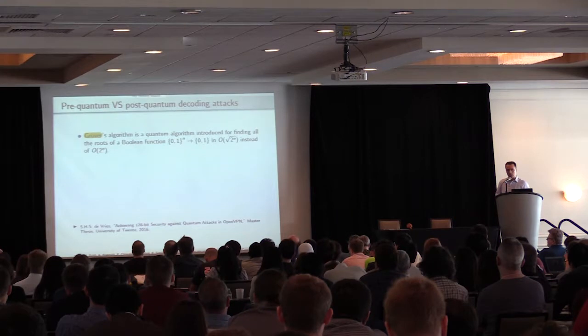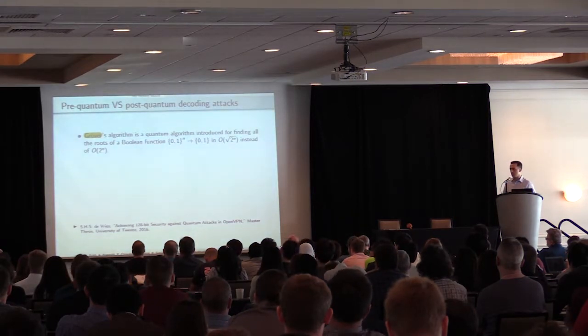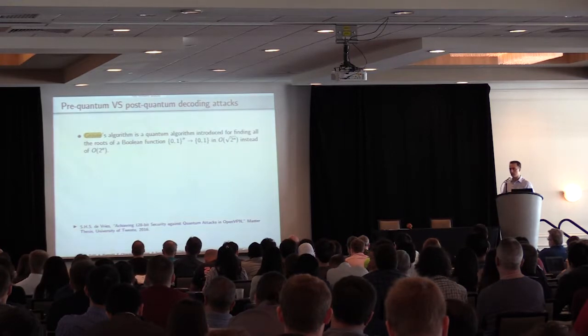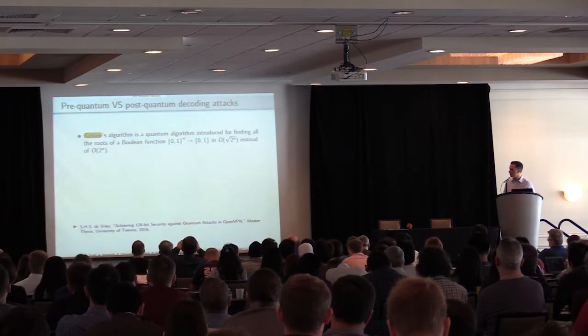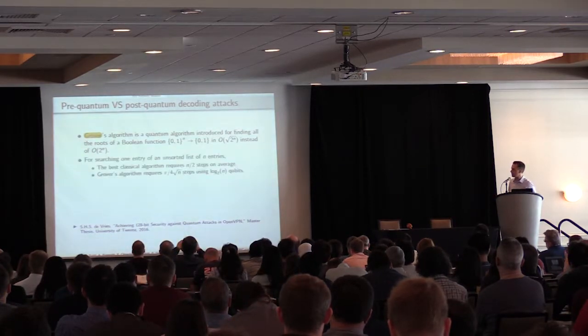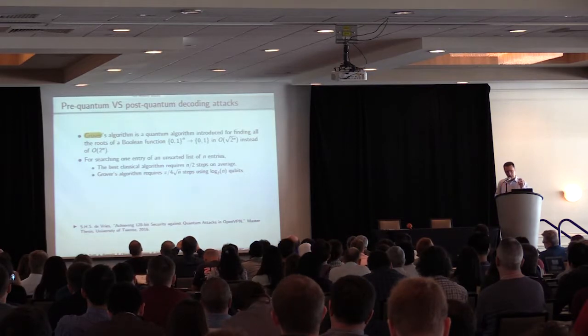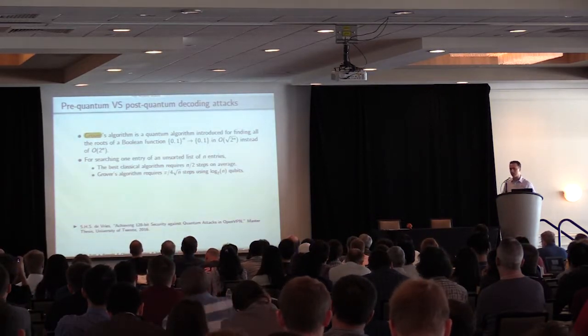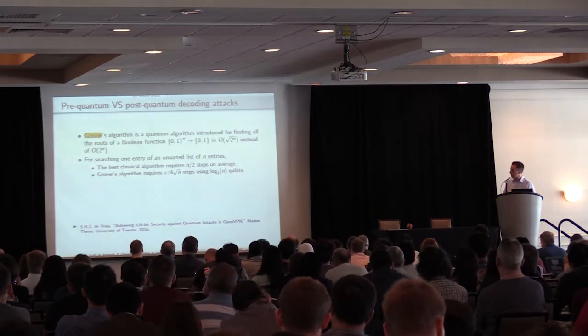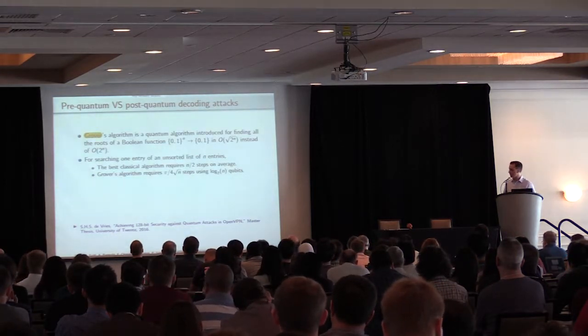However, we must take into account that an attacker could be provided with a quantum computer. So we know that Shor's algorithm cannot be used for this purpose, but Grover's algorithm can be of some help. We know that Grover's algorithm was designed for finding the roots of a Boolean function, and it helps finding one entry in an unsorted list of n entries in a time that is in the order of the square root of n.